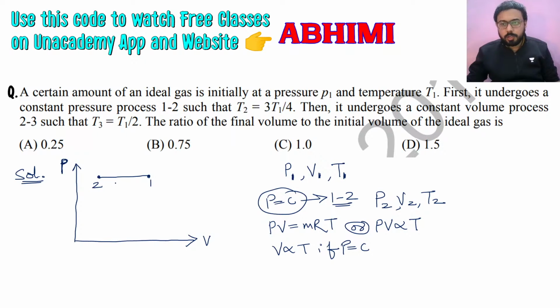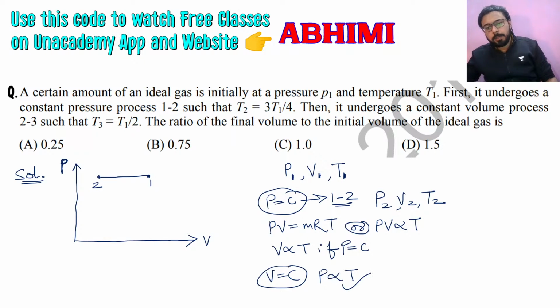Then it undergoes a constant volume process, from the constant pressure process to the constant volume process. And again similarly, if V is equal to C, then pressure is proportional to T because PV is equal to MRT. From state 2 to 3, in the process 2, 3, the final temperature T3 is equal to T1 by 2, which is less than 3T1 by 4, so the pressure decreased.